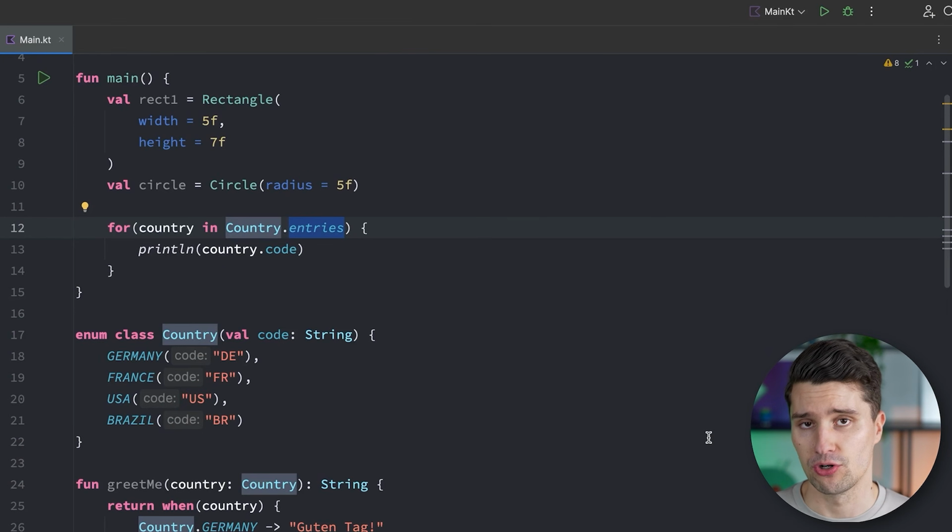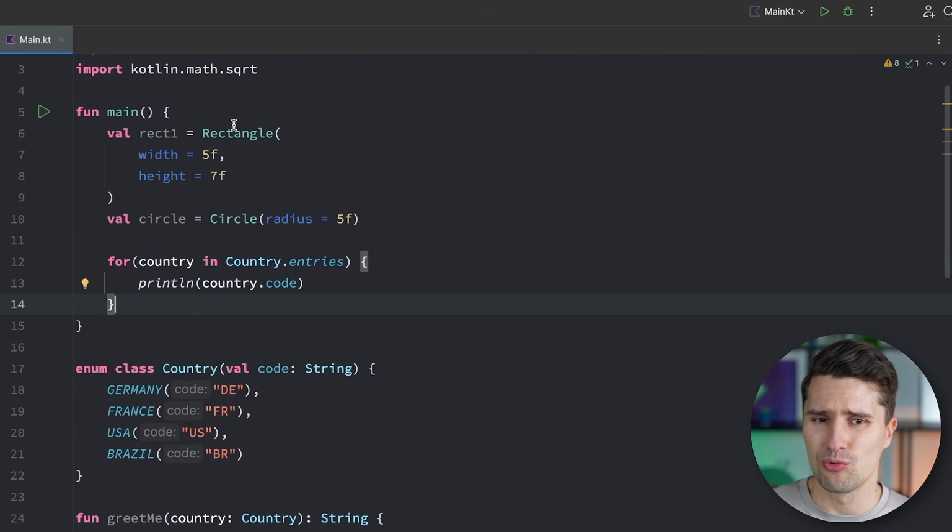All right, I think enum classes should be clear. Then let's talk about one last type of class in Kotlin that is very worth talking about before we get to one more and actually the last topic for this course. And this type of class that we need to cover are so-called objects, or in other words, singletons. A singleton in software development is in the end just an instance of a class where there is only a single instance across the entire runtime of the program.